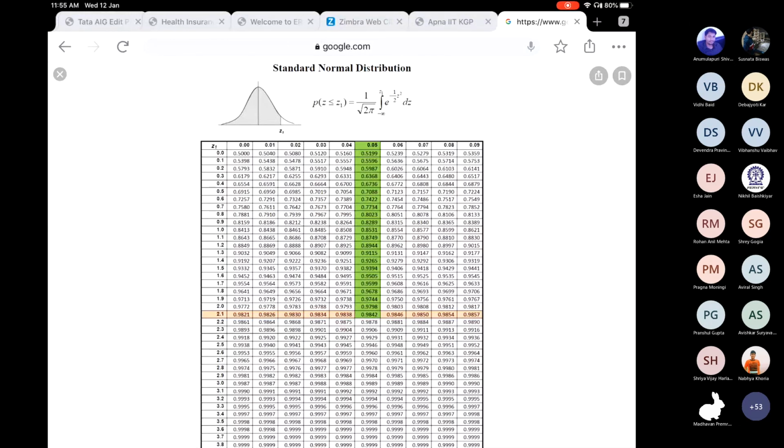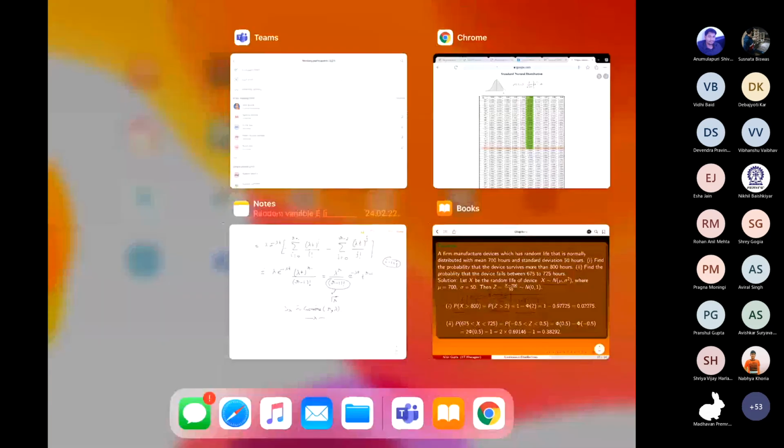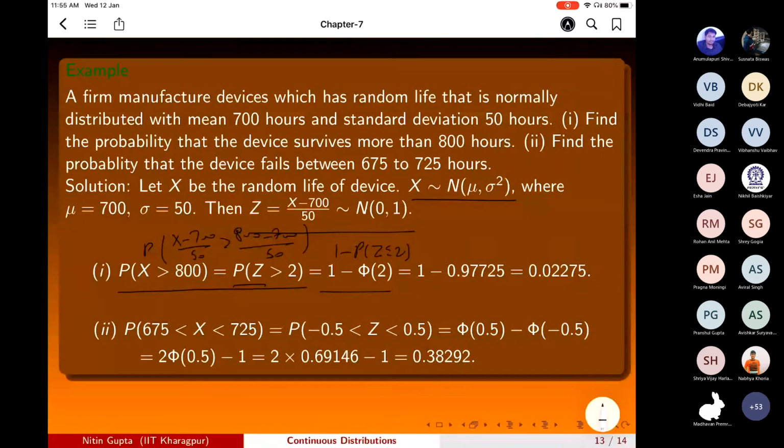You can see it from this table: 0.9772. So you will get the answer for that.